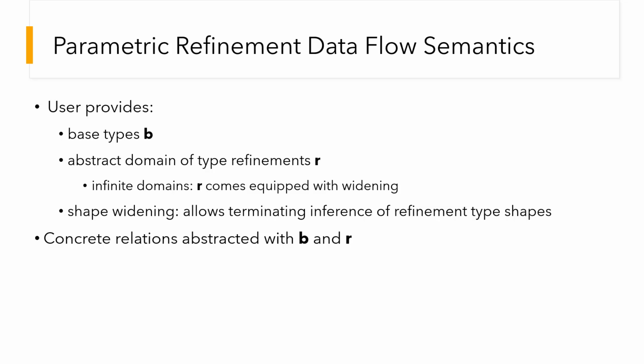In parametric semantics, again, the user provides the notion of base types and the abstract domain of type refinements. The domain can be finite or infinite. In the latter case, the widening that comes with the domain ensures the semantics, that is, the inference, is terminating. The user also provides shape widening, a mechanism for terminating inference of refinement type shapes. We'll mention an example shortly. Once such shapes are inferred, base type and refinement domains abstract the concrete relations.